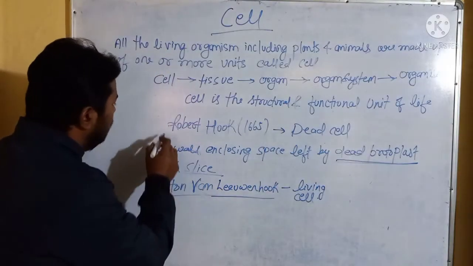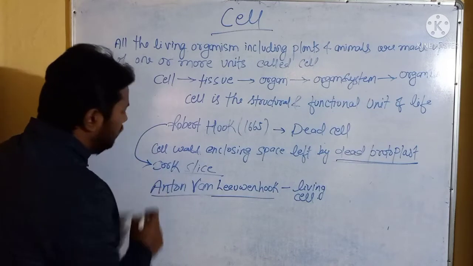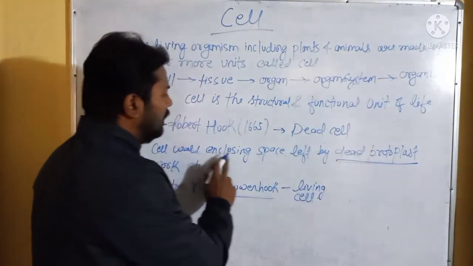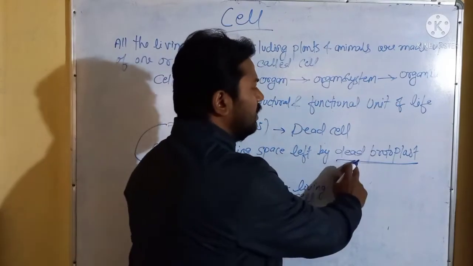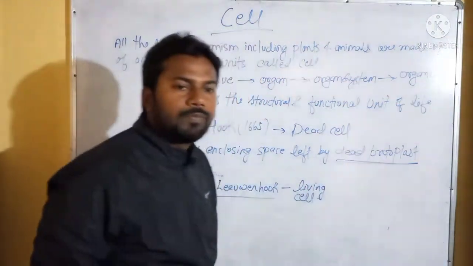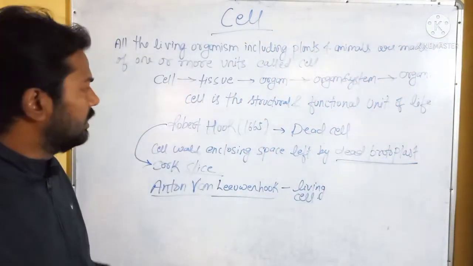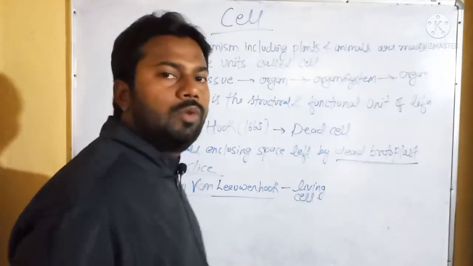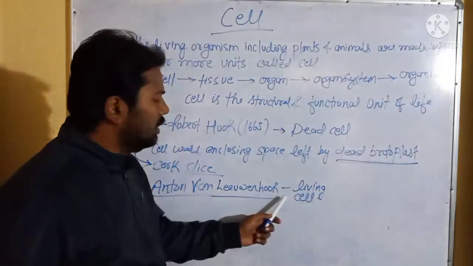He found the cells in cork slice. These are actually the cell wall enclosing space left by dead protoplast. These are actually the dead cells. Later on, Anton von Leeuwenhoek discovered the living cell.